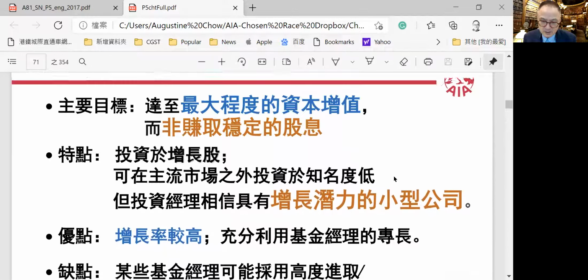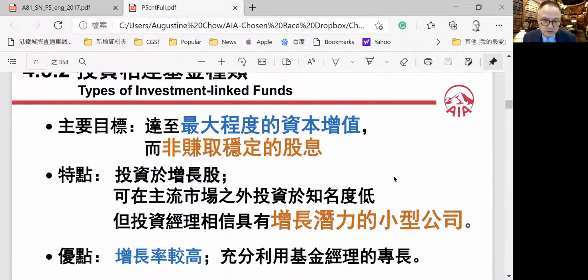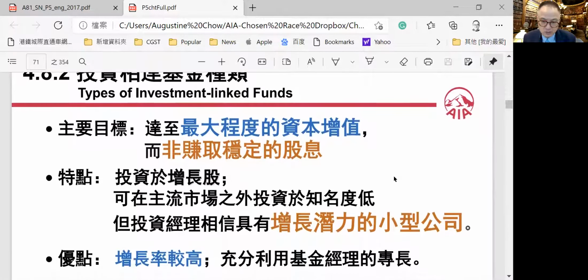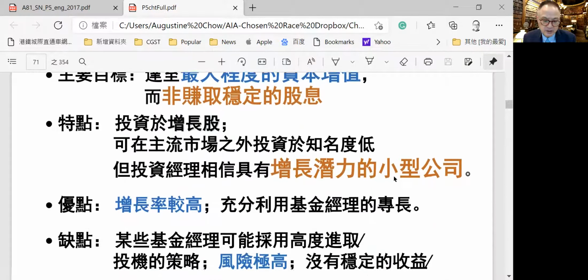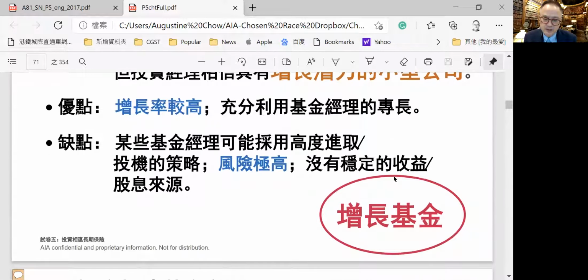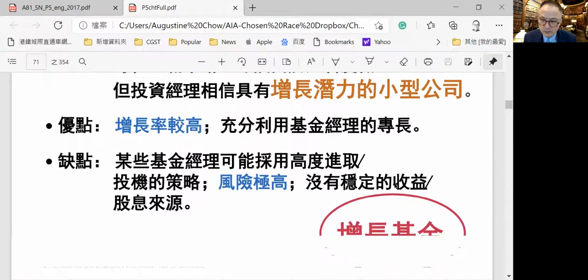Okay, growth funds. They're normally invested in common stocks, equities, in lower reputation but very high potential smaller companies. So you invest when they are small, and you expect them to grow faster than the market. It's the expertise of the special funds manager investing in SMEs, small medium enterprises, but high risk, and there's no guarantee, not very stable dividends from the company. Now, we have this kind of investment portfolio.